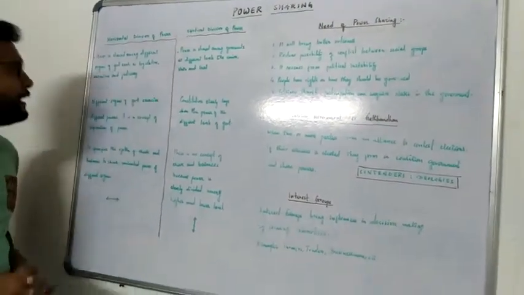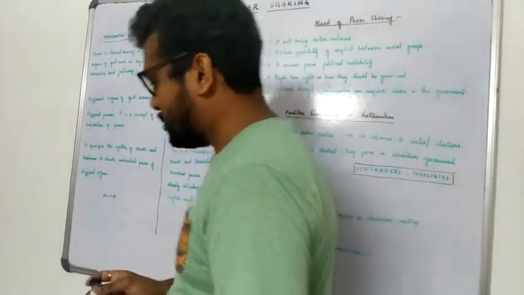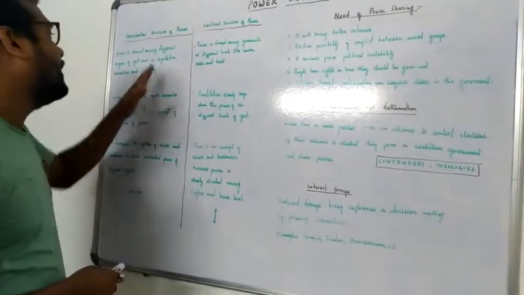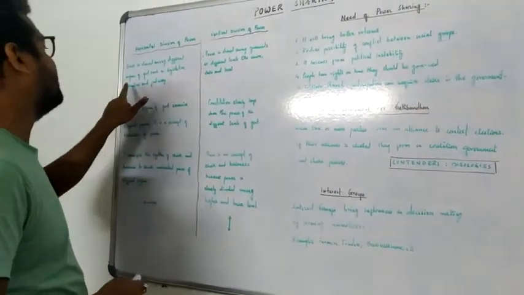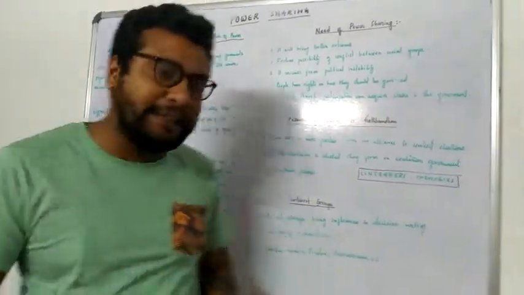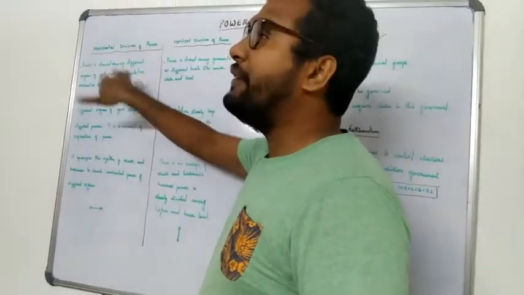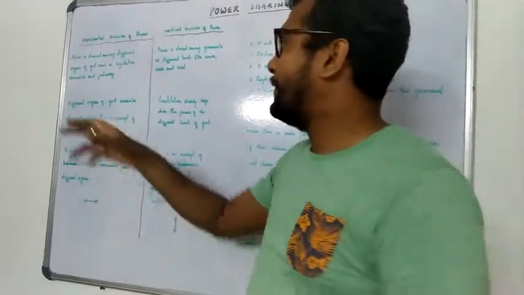Okay. And here you will see that in horizontal power sharing, as you have seen in the first part too, there are 3 departments in the government. One is legislative, one is executive, and judiciary. And what are the functions of these organs? Here, legislative is the parliamentary body which is making law.